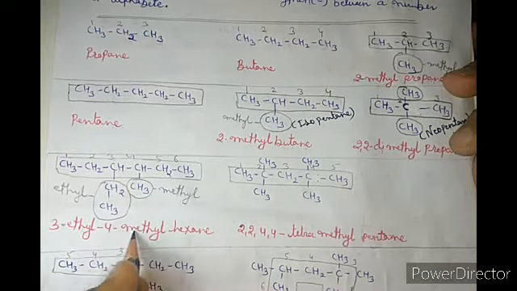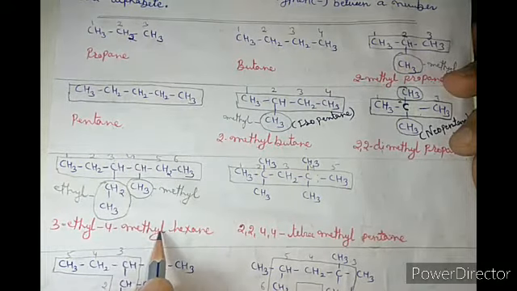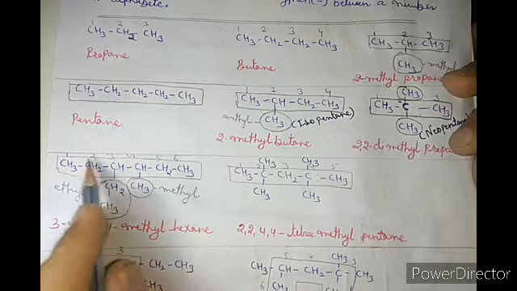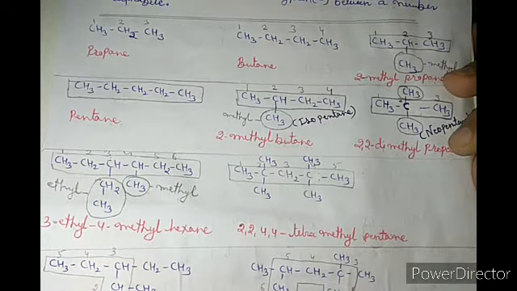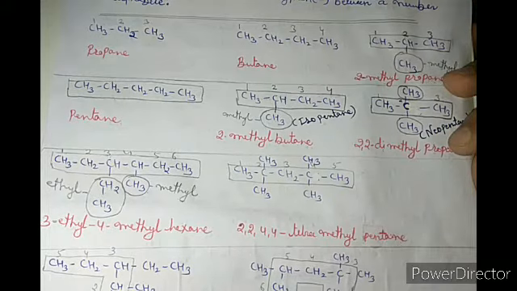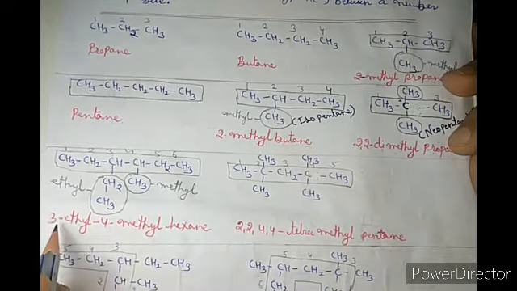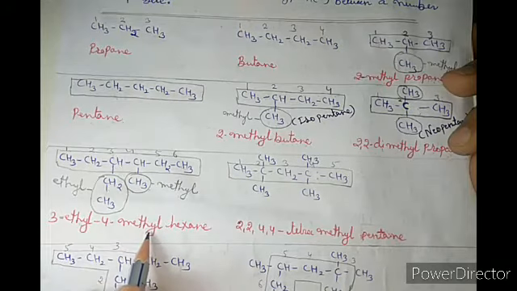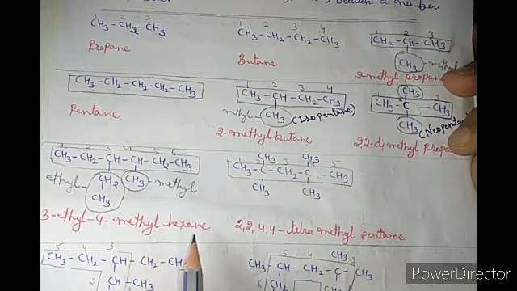On which carbon is it attached? 4, so that is 4-methyl. Now the main chain has 6 carbon, so for 6, hex, single bond ane, the name becomes hexane. Now if we combine all of that, the name becomes 3-ethyl 4-methyl hexane. 3-ethyl 4-methyl hexane. Got it?